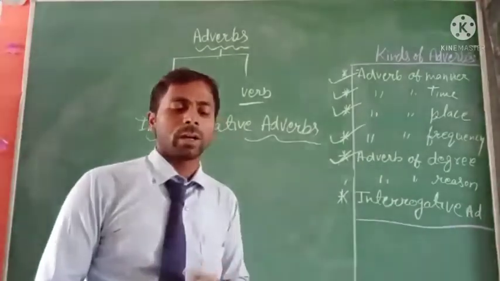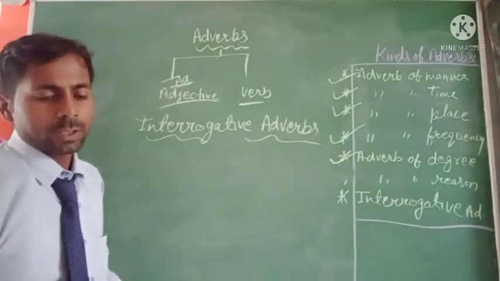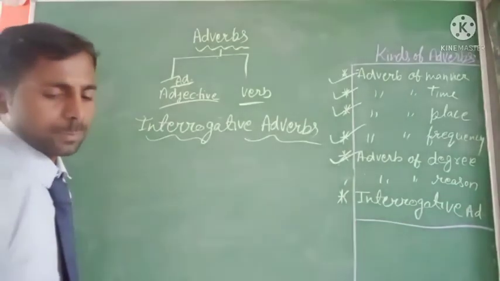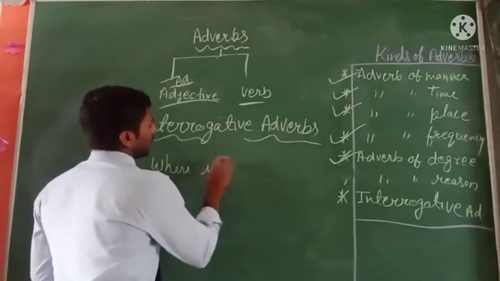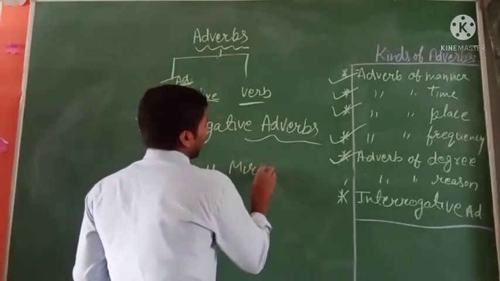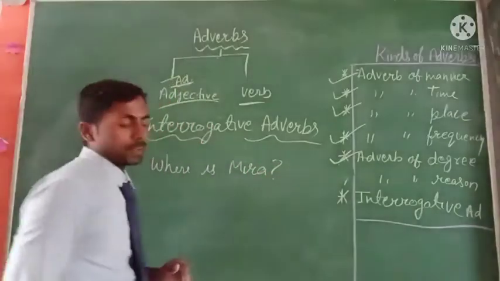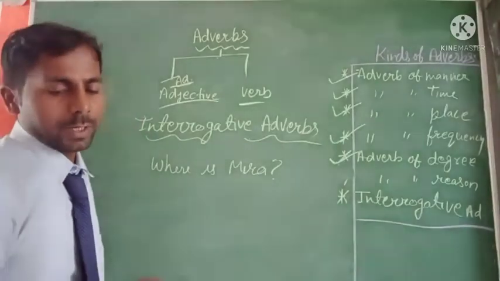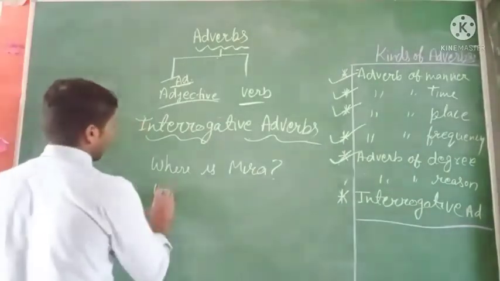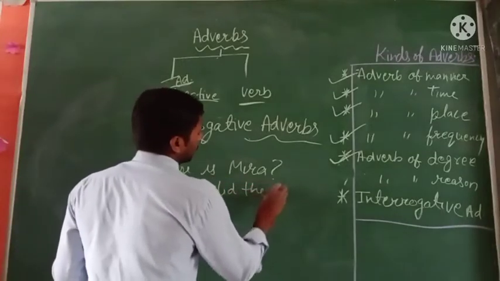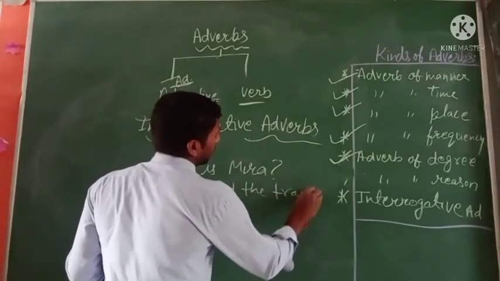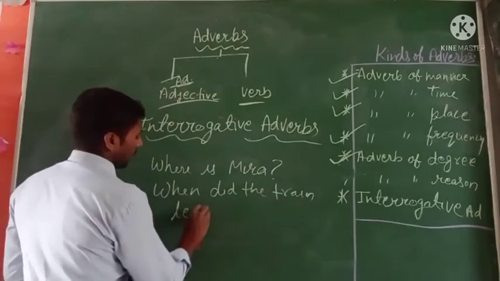There are many interrogative adverbs. I will take some examples, like: where is Meera? It is an interrogative sentence. Second is: when did the train leave?